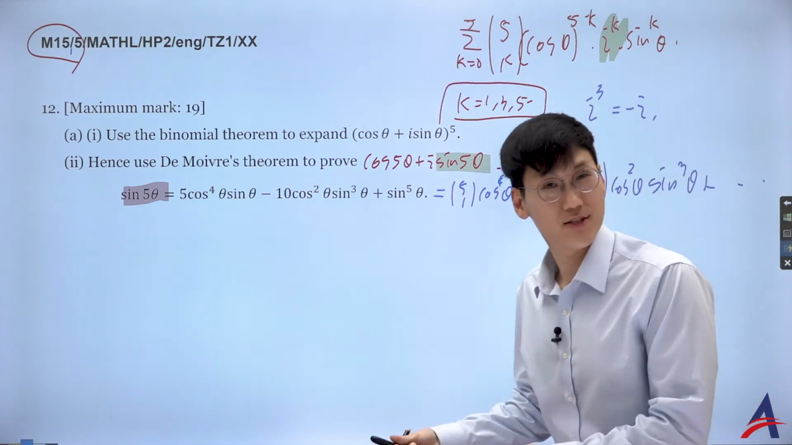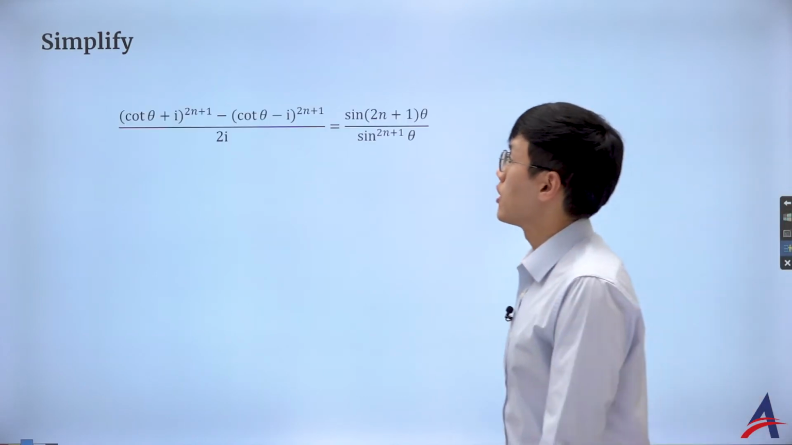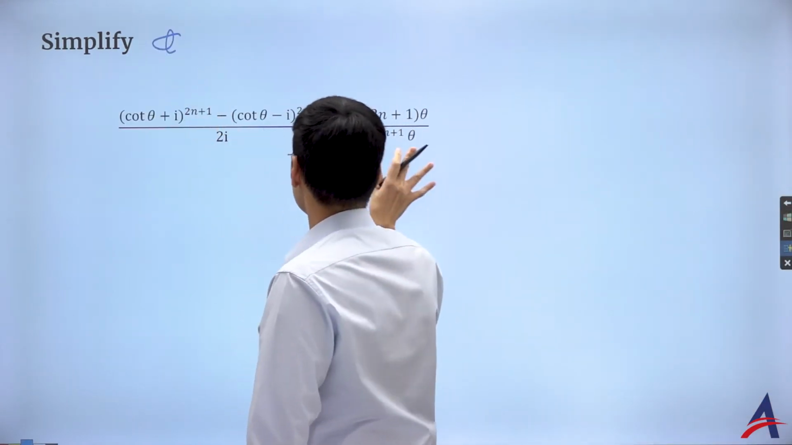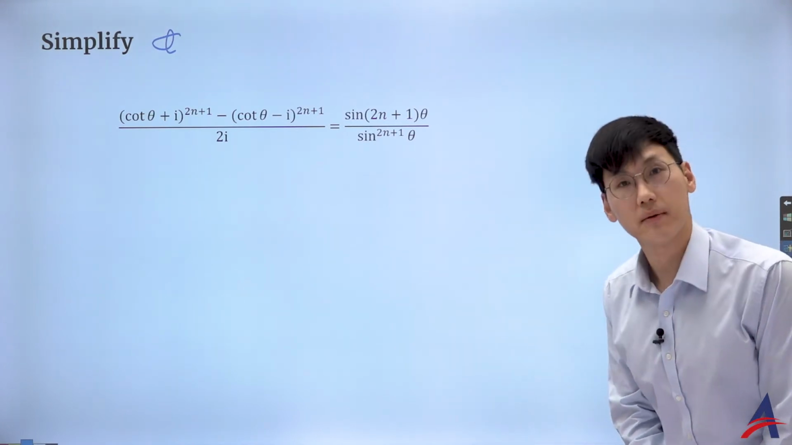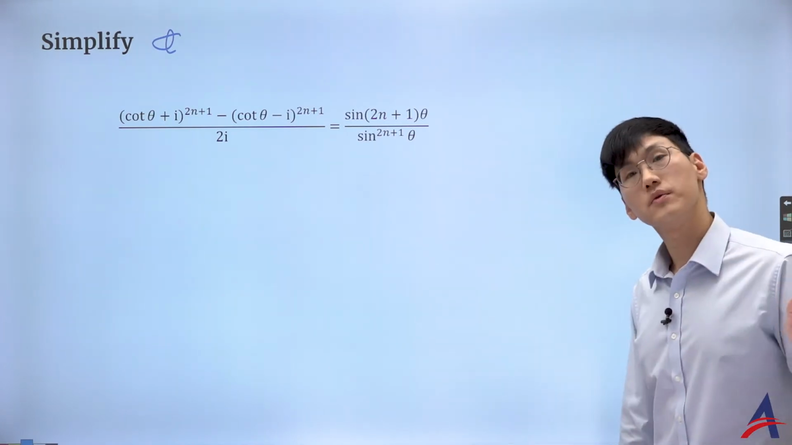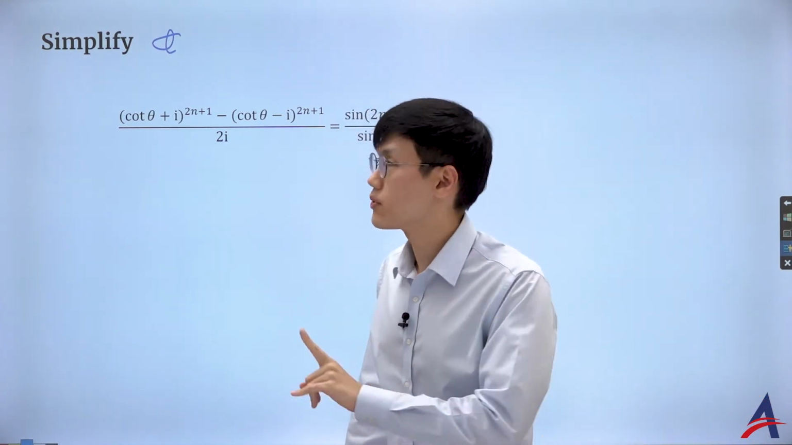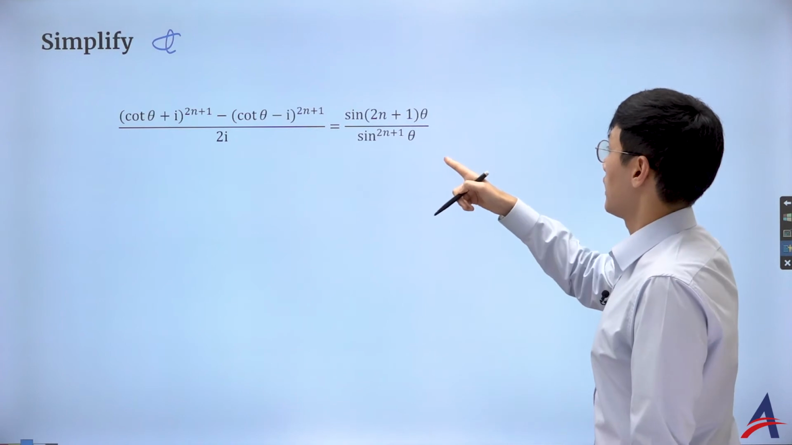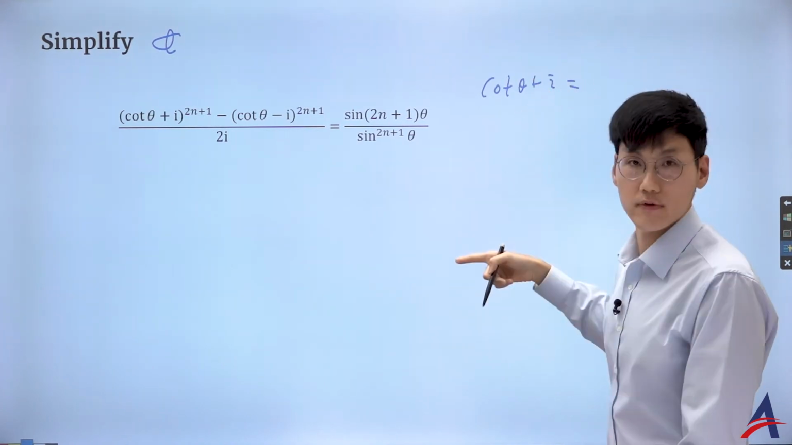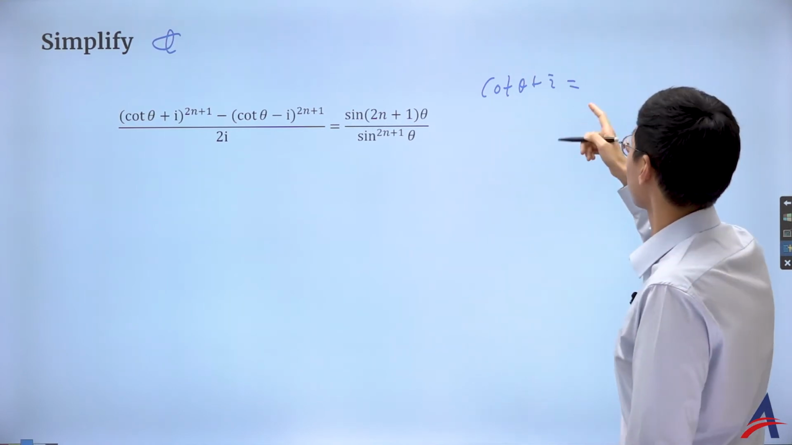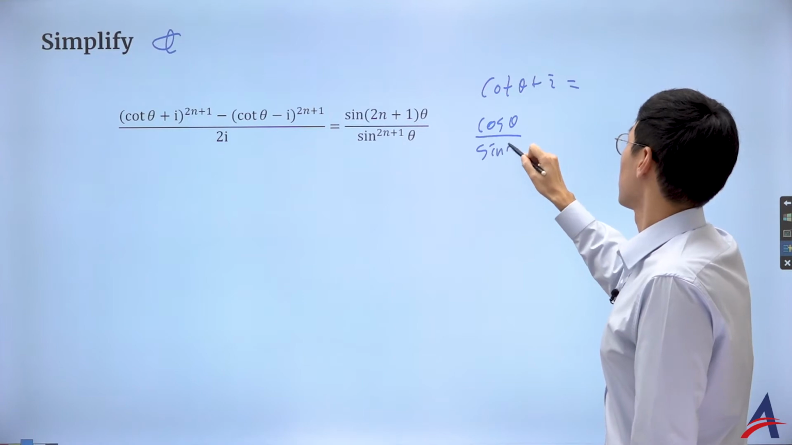Then let's get to the legendary problem. I want you to have a look at this legendary problem. Now what I want to do is to simplify this. This is exactly the same. We were working with the tangent, right? But now I'm working with the cotangent, but not a problem, because the cotangent theta plus i can actually be made into a cosine over sine. So I'm going to let this be cosine theta over sine theta plus i.